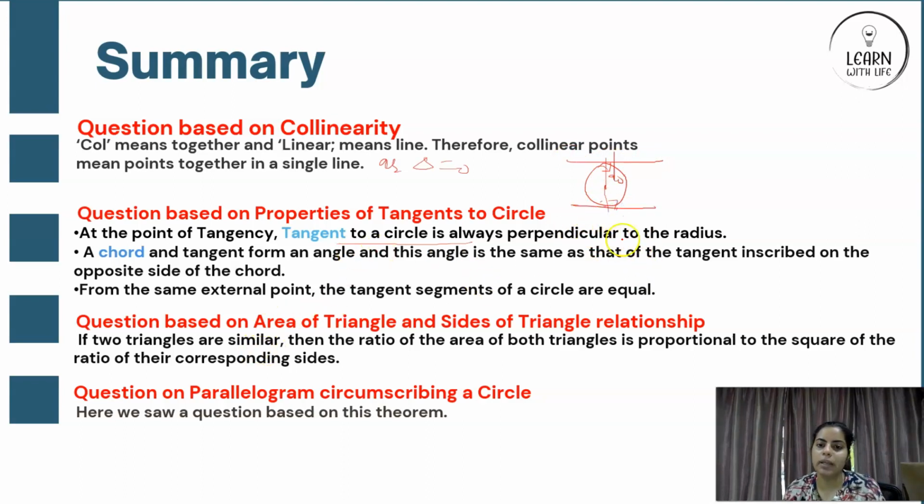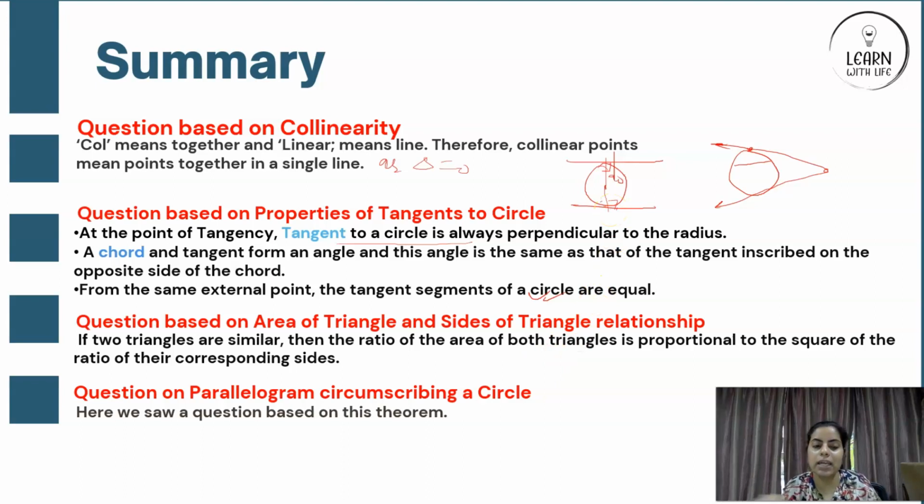Chord and a tangent form an angle. This angle is formed at the tangent subscribing opposite side of the chord. So okay, so here from the same external point, length of the tangents are equal. So this is one scenario. This one, the third one. Then we are also talking about a chord and a tangent. Okay, so here there can be a chord. All this can also happen. So you will have to check the figures and then understand which theorem applies.